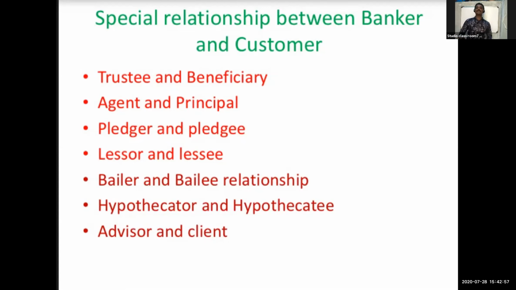That is the relation between pledger and pledgee. Okay. Any doubt related with the three cases?